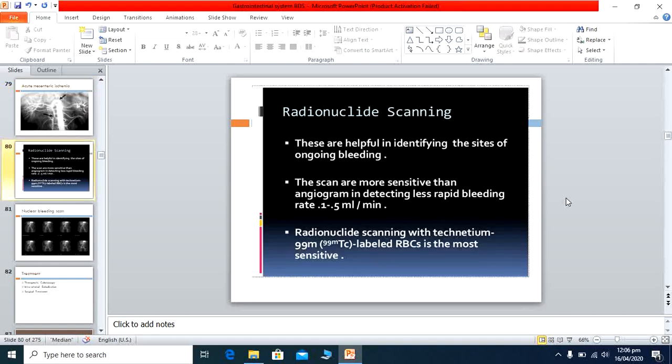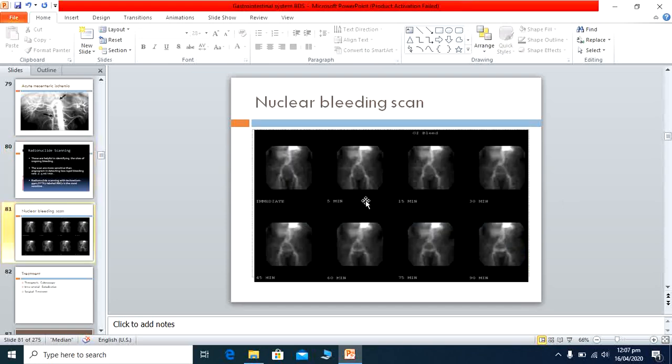Now the radionuclide scan, basically this is a new technique. It is more advantageous than the imaging of angiography, because it can detect small bleeding, up to 1 to 1.5 ml per minute, which is occurring in the small intestine. It can be detected because we inject radio-labeled RBCs. When the RBCs are excreted in the small bleeding areas, it can be detected by the radionuclide scan. This is the new technique. Here is the picture of the radionuclide scans.